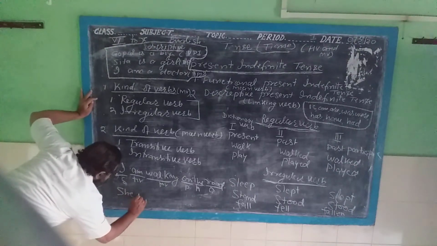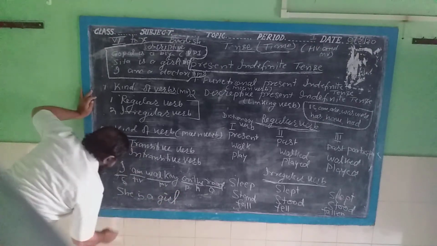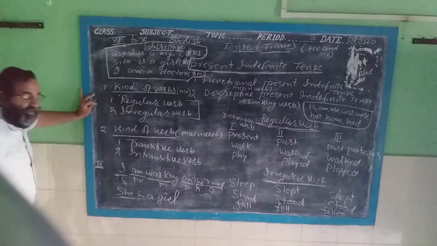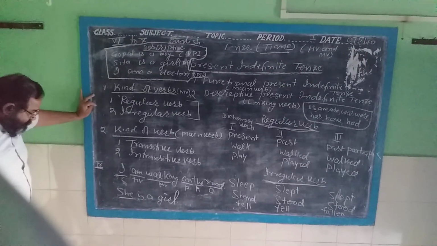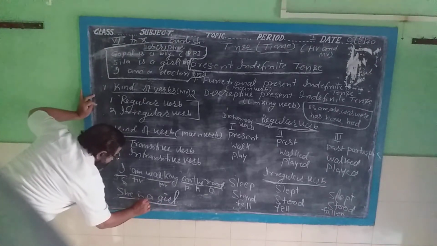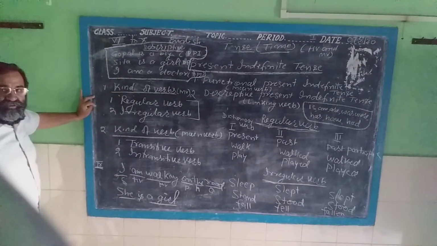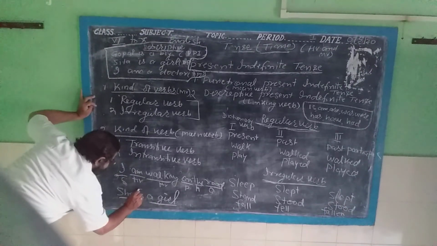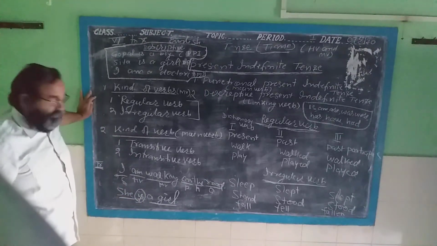She is a girl. Here the subject is she, and here it is a complement, and after the linking verb there is no helping or main verb. It means it is called the linking verb or the descriptive verb.